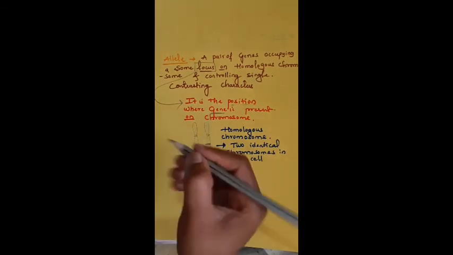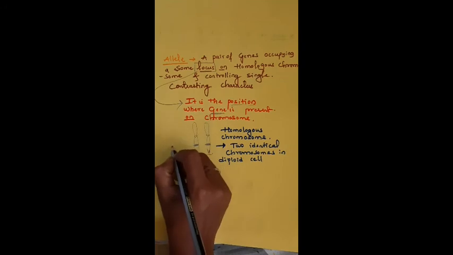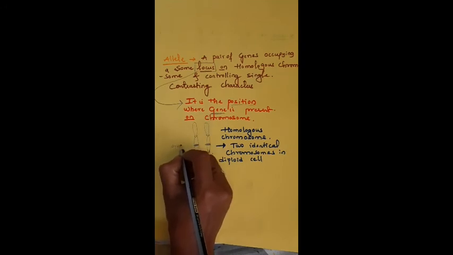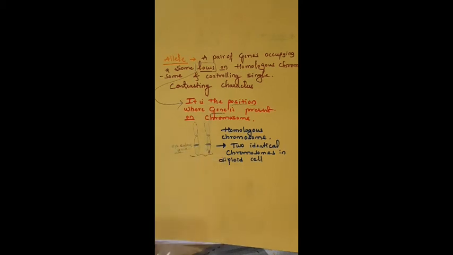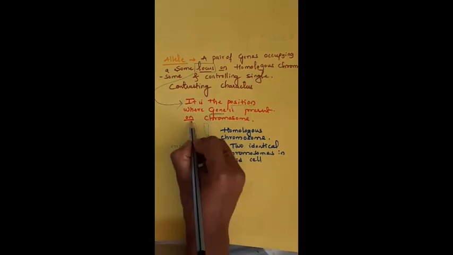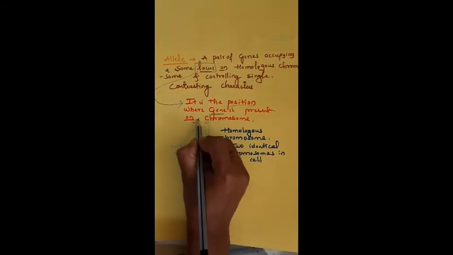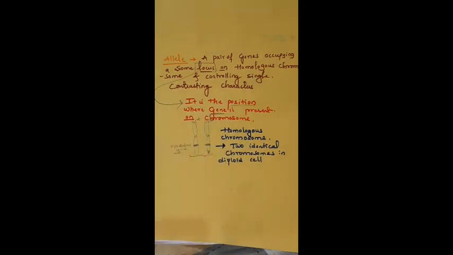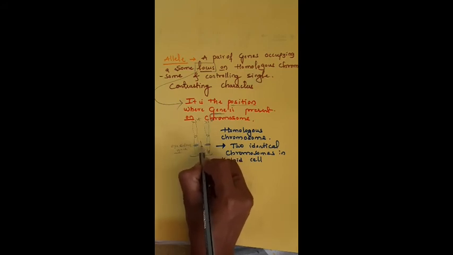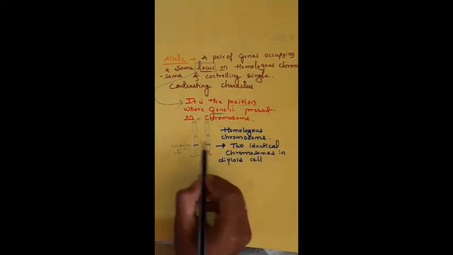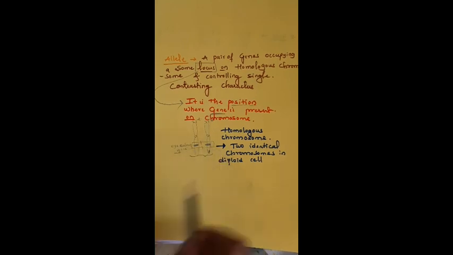We can name that gene the eye color gene. Which gene is necessary for our eyeball color? That gene is present in the 21st chromosome. Okay, this is also the same thing, the eye color gene. This position is known as a locus. It is the position where the gene is present on the chromosome, and it is called a locus.